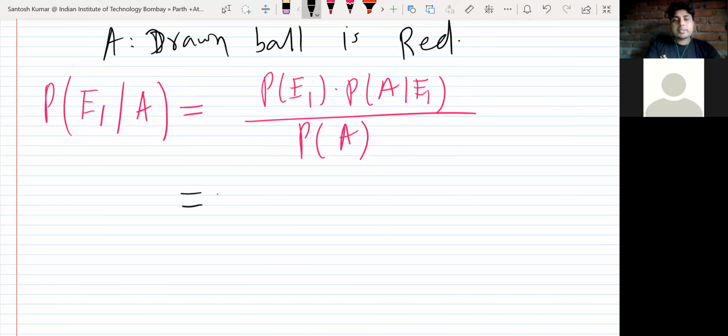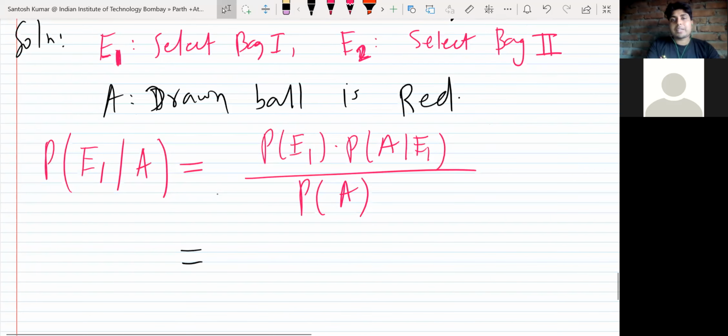E1 means selecting bag 1. I have 2 bags and want to select one of them, so the probability of selecting one bag is 1 by 2. And probability of A given E1: given E1, meaning you are selecting the first bag, what is the chance of getting a red ball?